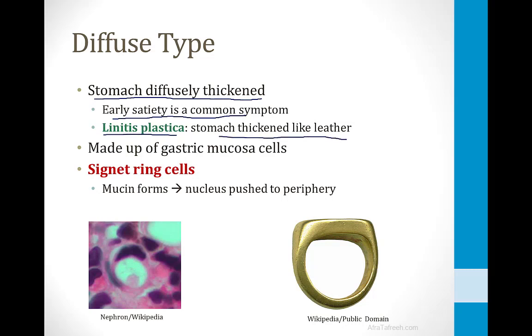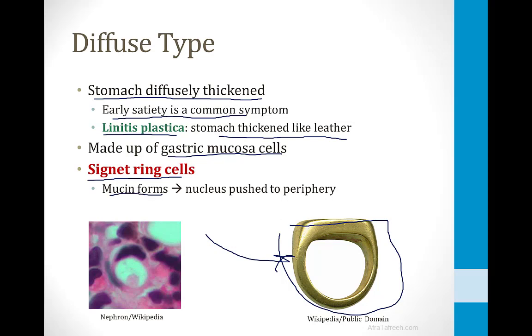This cancer derives from gastric mucosa cells, and the classic finding on biopsy is the presence of cells called signet ring cells. This is a picture of a signet ring. You've probably seen people wearing these. Partially it is circular, but then it has a flat portion, and that's what the cells look like in the diffuse type of gastric cancer. Mucin forms inside the cells. Remember, they're derived from gastric mucosa cells, and the nucleus is pushed to the periphery.